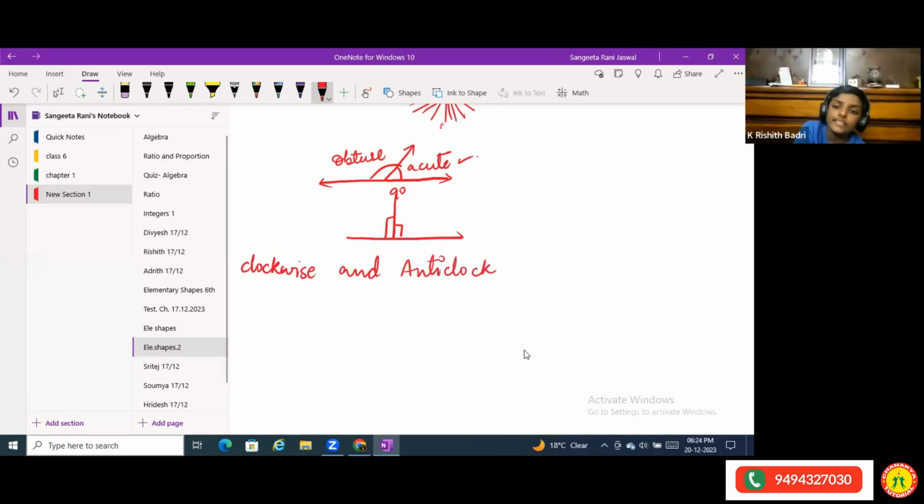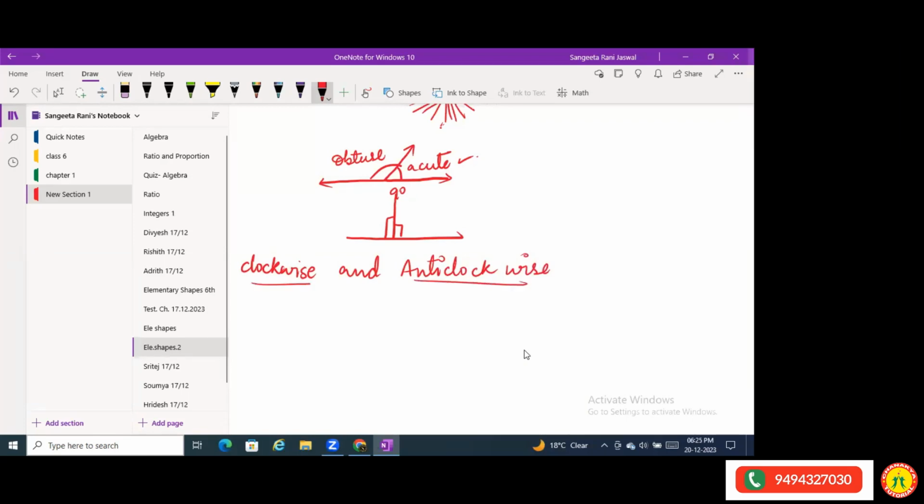We can easily understand angles by seeing a clock. A clock makes so many angles. It is such an example that will give you all kinds of angles. It shows you an acute angle, an obtuse angle, a straight angle, a reflex angle, a complete angle. Clock is the best example for this.